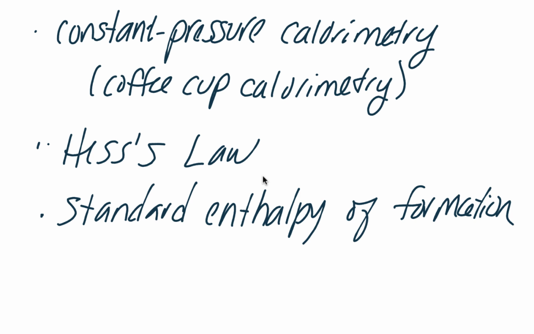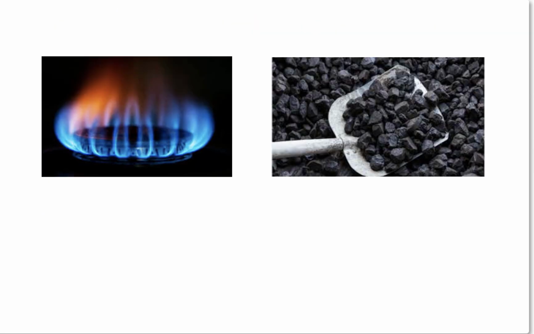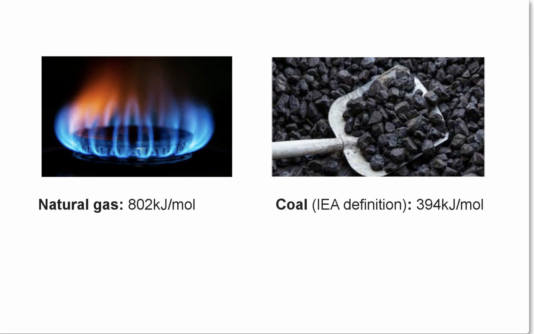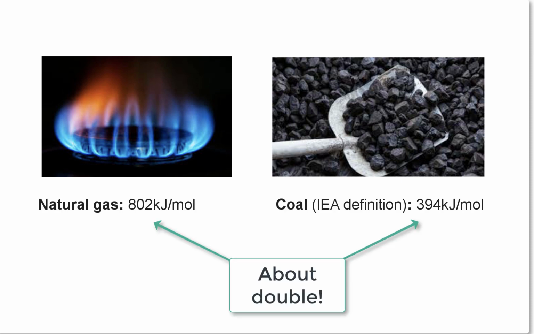So all of these are really good ways to find enthalpy, but why do we care about how much heat is transferred in and out of a system? This is an extremely useful way for us to relate energy and matter. For example, different materials have different energy density in them. Why might we burn natural gas instead of coal? Well, natural gas is cleaner, but also it has a higher energy density than coal. So we get more energy per mole of the substance than we would with coal. And the reason that we know that is thanks to enthalpy.